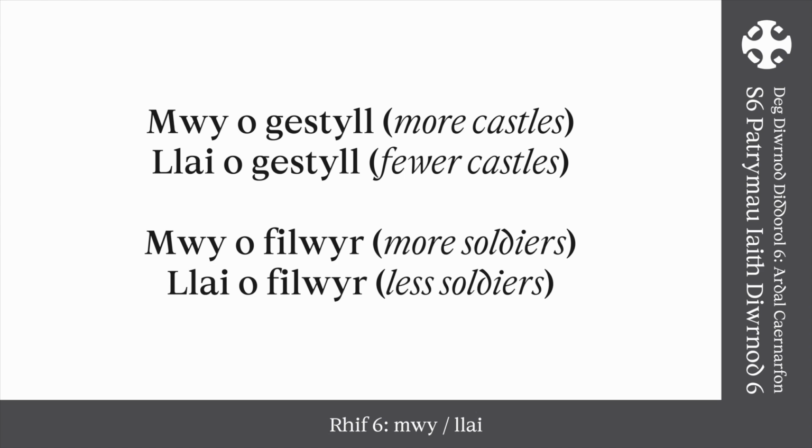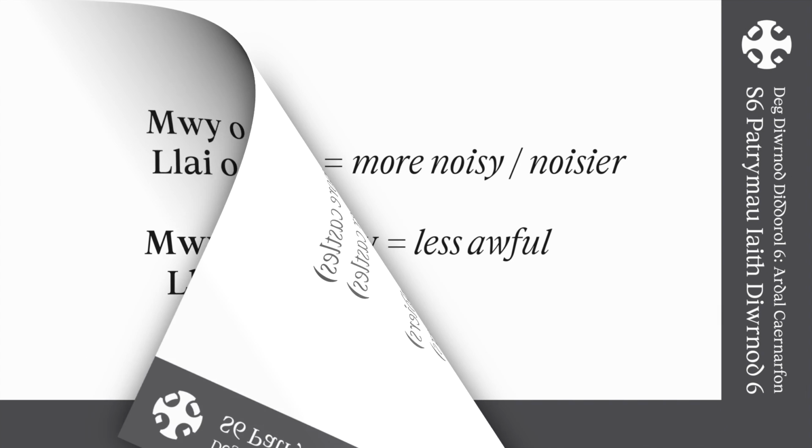For example, mwy o gastell, more castles. Llai o gastell, fewer castles. Mwy o filwyr, more soldiers. Llai o filwyr, less soldiers.